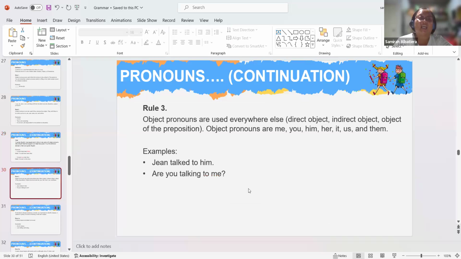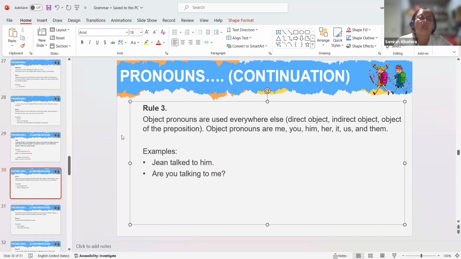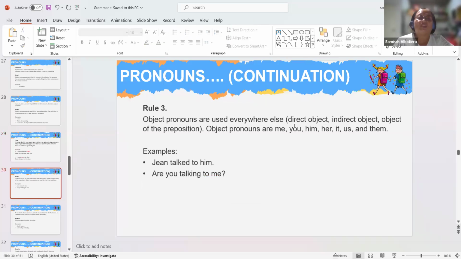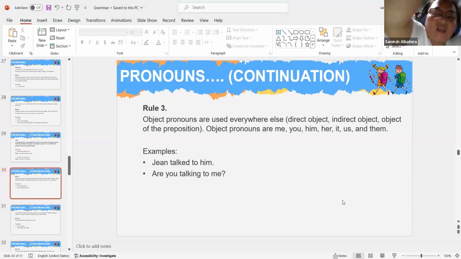Okay? And then here, rule 3. Object pronouns are used everywhere else: direct object, indirect object, object of the preposition. Object pronouns are me, you, him, her, it, us, and them.